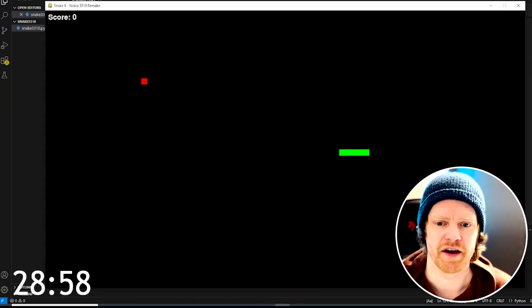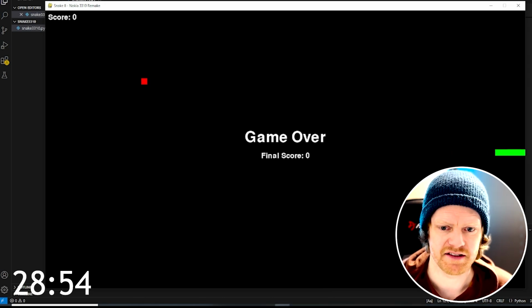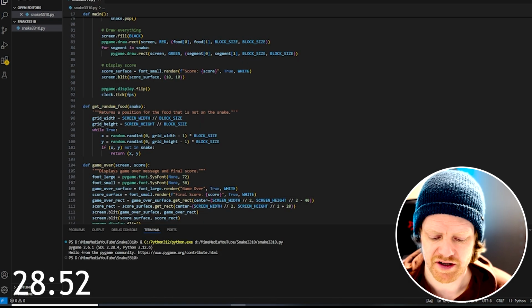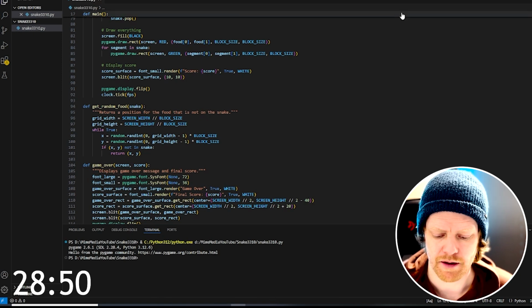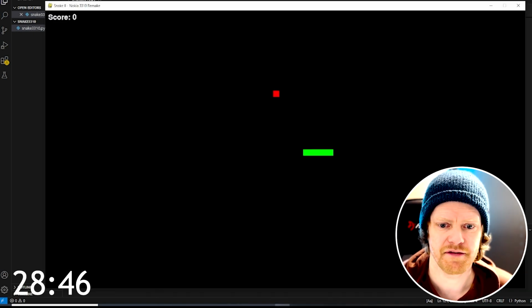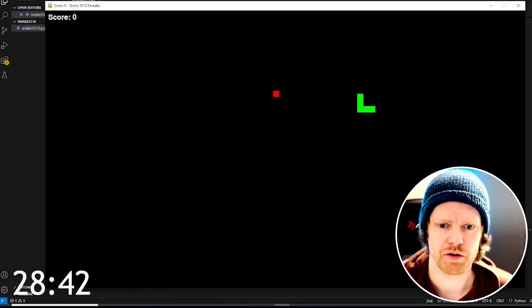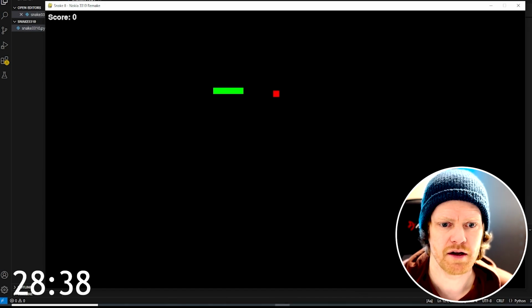It's always nerve-wracking to see the first version. It is not using WASD, probably using the arrows, and it's quit already as I failed. Up, yes, up, left, right. So I'll try to eat this one. It's not working. I can't eat it.